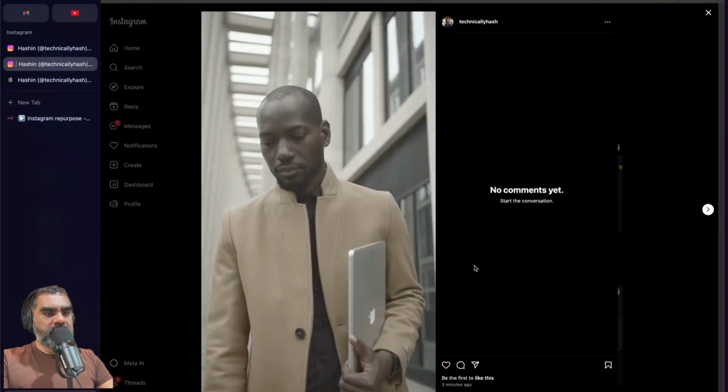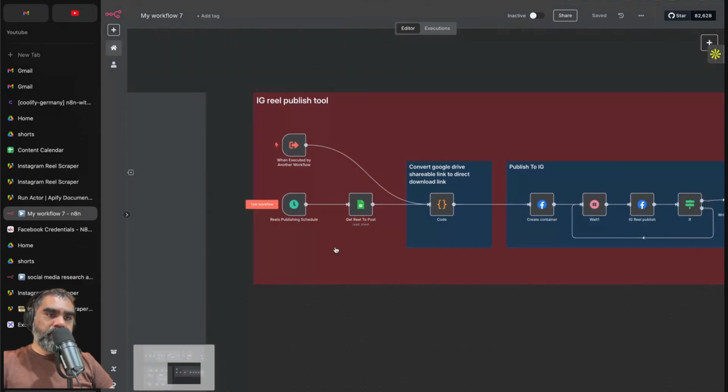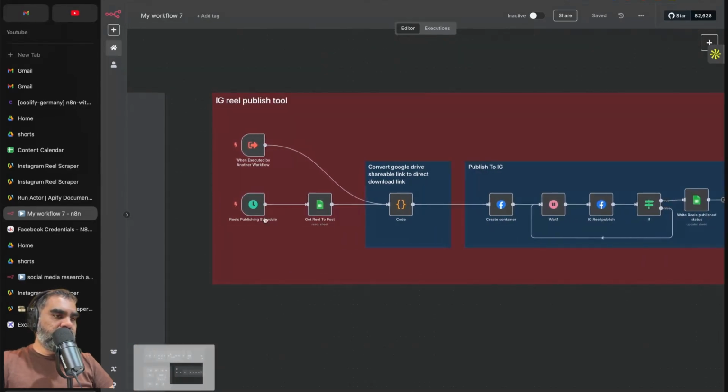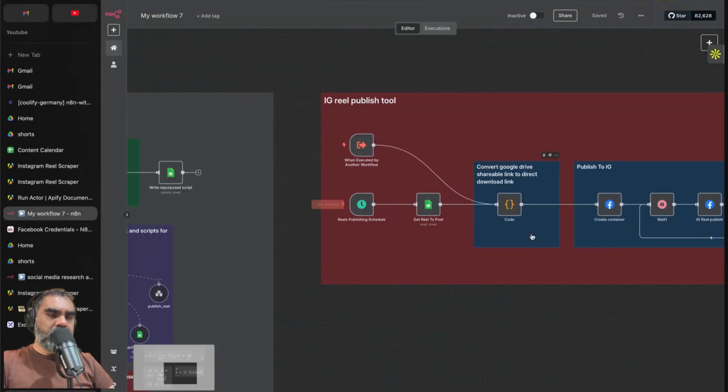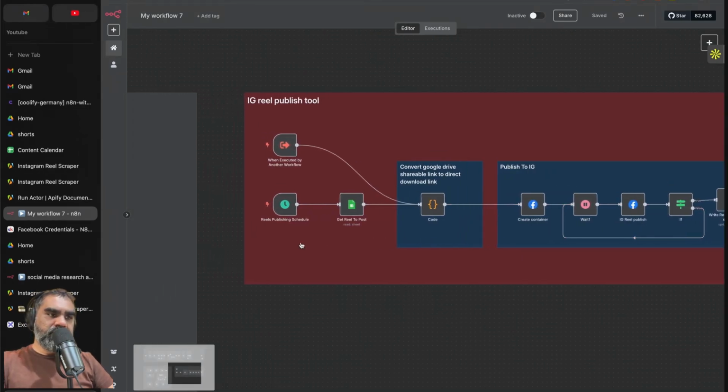This is a random video I downloaded from Pexels. Let me show you how this publishing process works. I have covered this in my previous social media content factory video, but let me show you quickly again. I'm not going to walk you through how to set up all the credentials, etc. I'll just show you how it works.